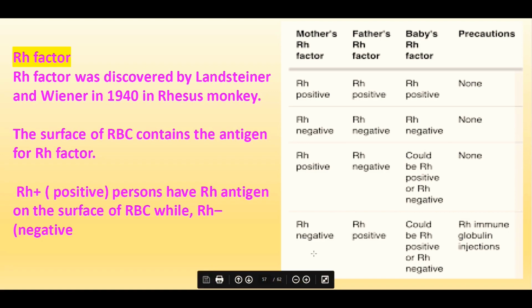But when the mother is negative and the father is positive, the child may be positive or negative. So at the time of parturition or delivery, there will be mixing of the child's blood with the mother's blood, which leads to complication. To avoid this, an RH immune globulin injection is given to the mother before the delivery to avoid any complications.